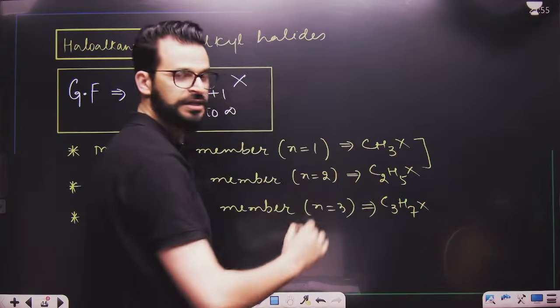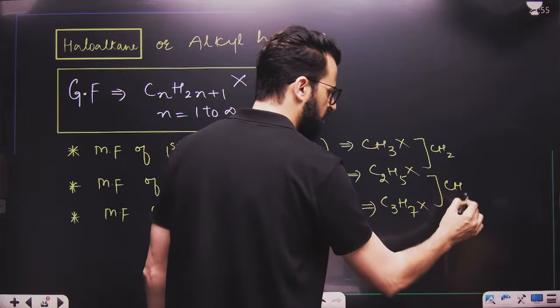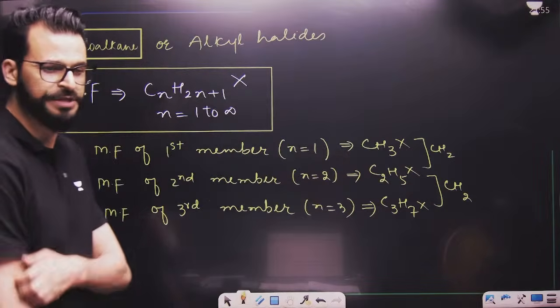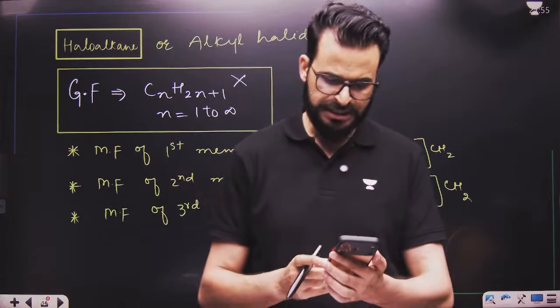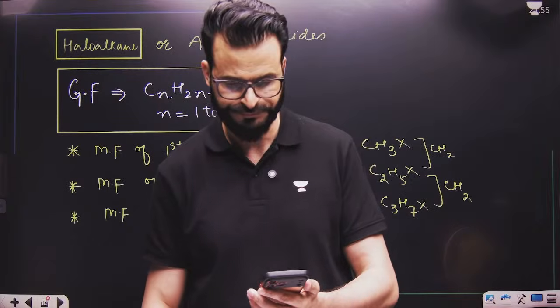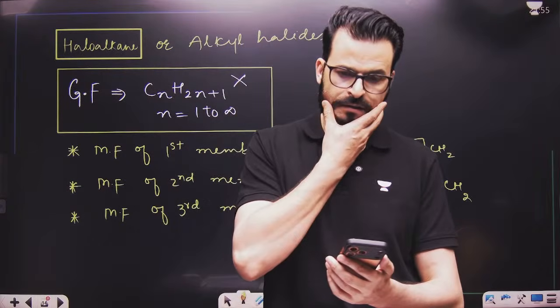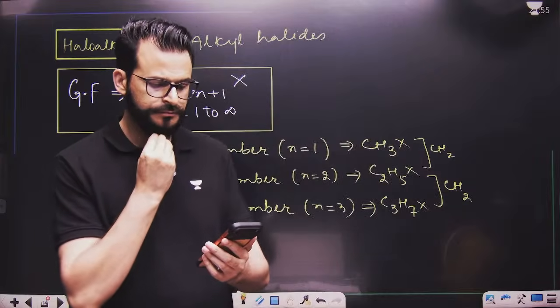Look towards this, beta. They always differ by CH2. So homologs differ by CH2. I hope this point is clear to each and every one there. Let me know in the chats quickly, is this point clear to each and every one?